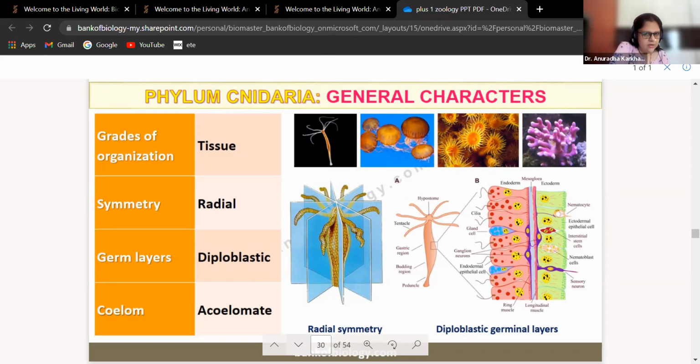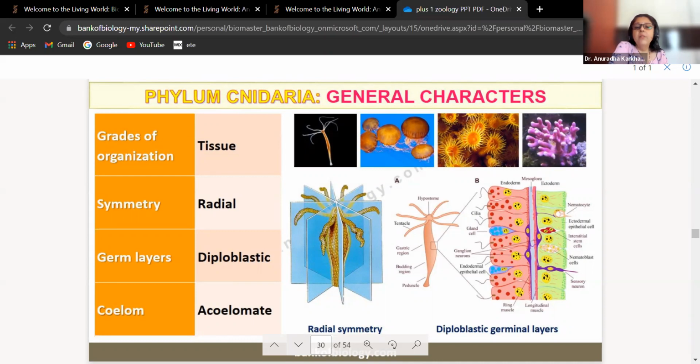Tissue level body organization, radial symmetry, two germ layers present. That means mesoglea is going to be a part of this, right? And coelom is absent. So you can see the different pictures over here of different cnidarians.